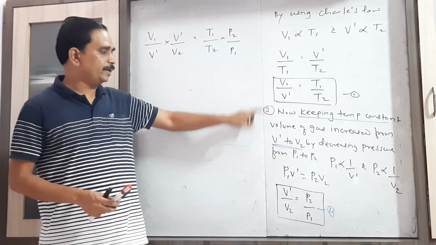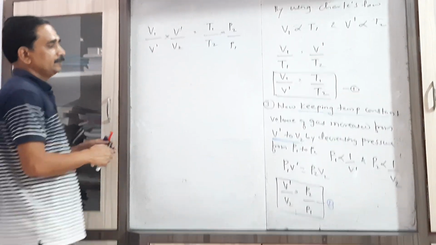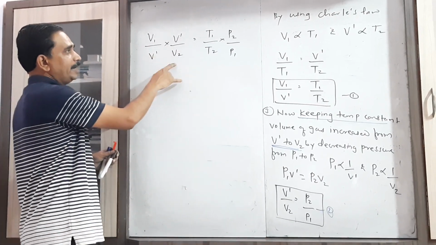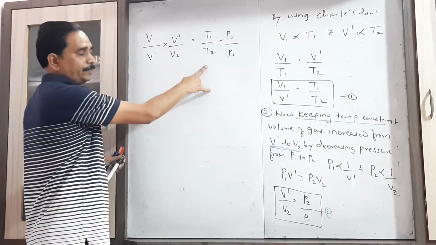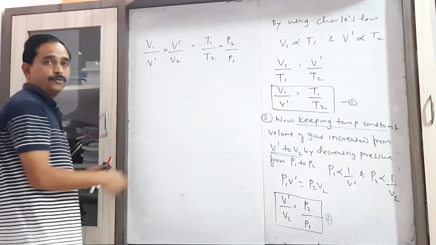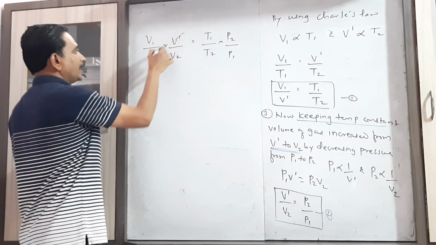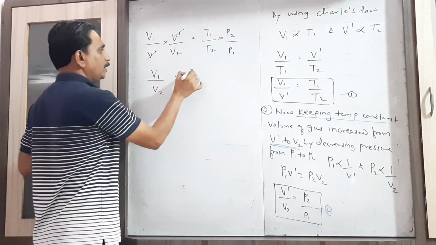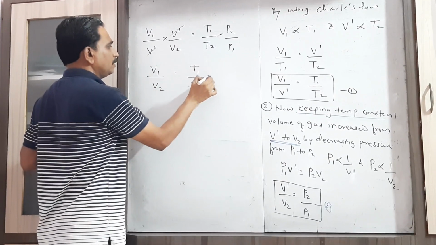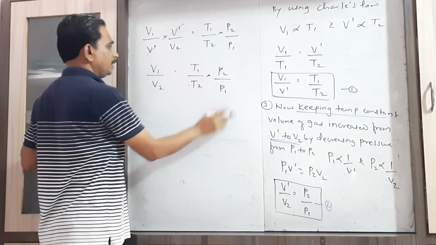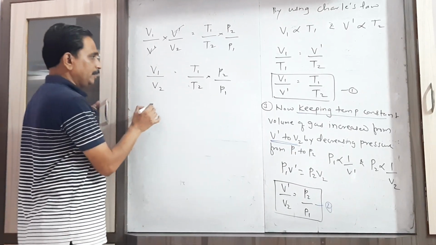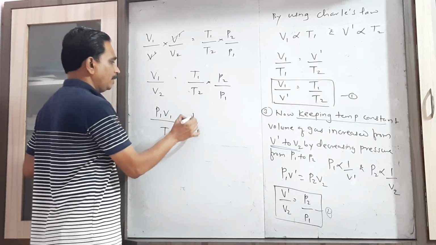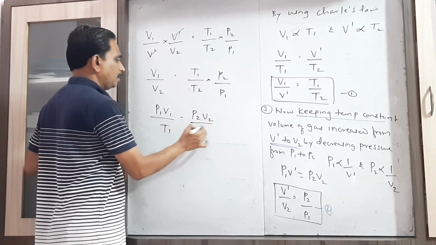Now here you have to multiply equation 1 by 2. So that's why I write here V1 upon V dash multiplied by V dash upon V2 equal to T1 upon T2 multiplied by P2 by P1. Now this V dash can be cancelled. So I write here V1 upon V2 equal to T1 upon T2 into P2 by P1. Now if we separate the terms, that is P1 V1 upon T1 equal to P2 V2 upon T2.